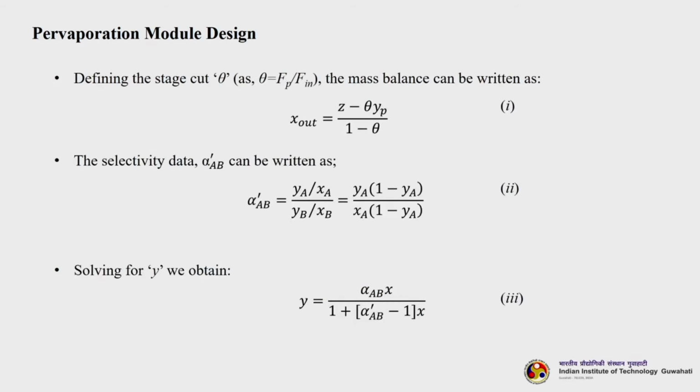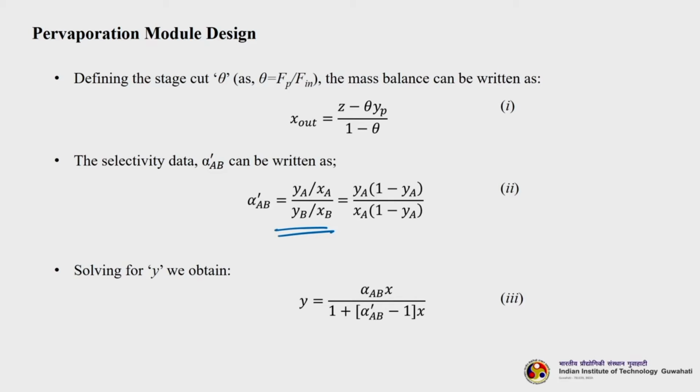So, let us see the equations. If we define the stage cut theta, theta equals FP by FIN, the mass balance can be written as X out equals Z minus theta YP divided by 1 minus theta. For selectivity data in terms of relative volatility, we can write alpha AB prime equals YA by XA divided by YB by XB. We can rewrite this as YA into 1 minus XA divided by XA into 1 minus YA.